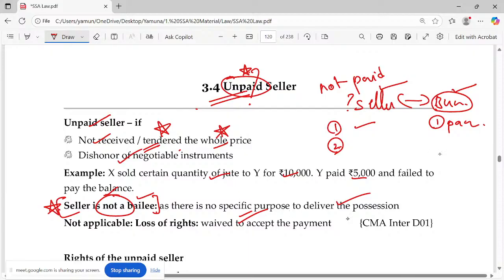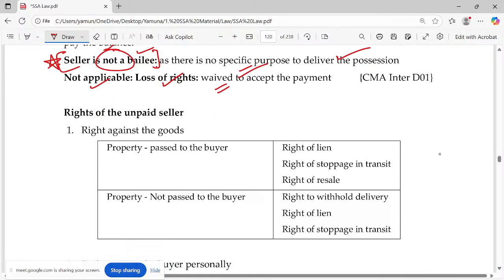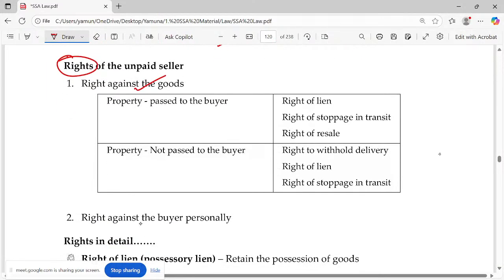Okay, so there is no specific duty to deliver the possession, so you should not treat him as bailee. And it's not applicable if the rights are lost. Probably you wait to accept the payment, you have given the credit period, then you cannot execute all these things. When you become an unpaid seller, you have certain rights. One is rights against the goods you have, another one is rights against the buyer personally. When you can execute this one, if the delivery is not done, please make a note of it.